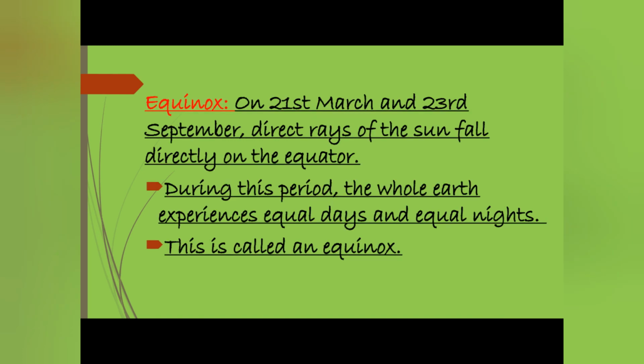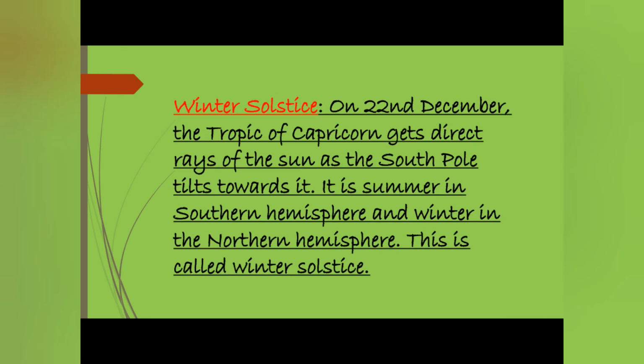Equinox. On 21st March and 23rd September, the direct rays of the sun fall directly on the equator. During this period, the whole earth experiences equal days and equal nights. This is called an equinox. Winter solstice. On 22nd December, the Tropic of Capricorn gets direct rays of the sun as the south pole tilts towards it. It is summer in the southern hemisphere and winter in the northern hemisphere. This is called winter solstice.